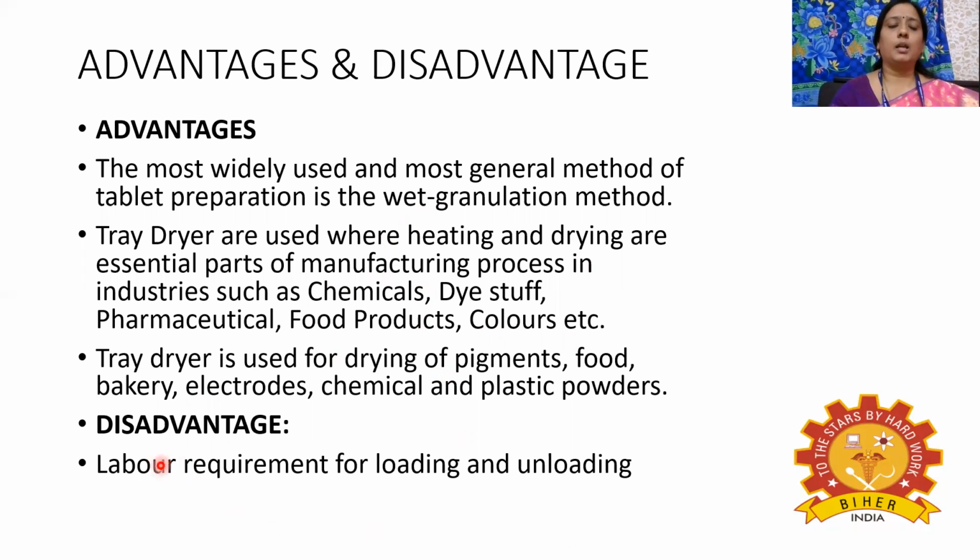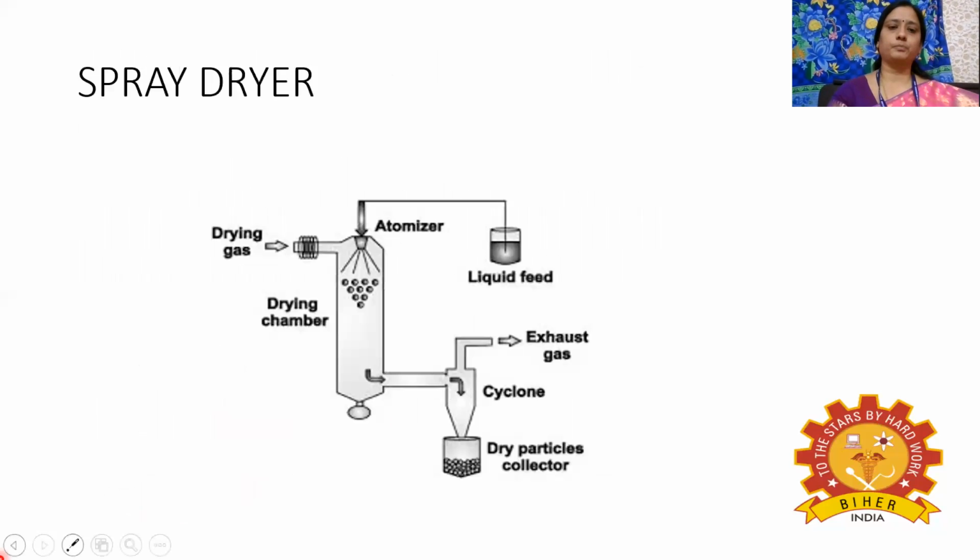The main and most significant disadvantage of this tray dryer is the labor requirement for loading and unloading. It is not automated. We have to load the wet solid material, the feed material, as well as withdraw our dried product from the tray dryer. That is the main disadvantage of this tray dryer.